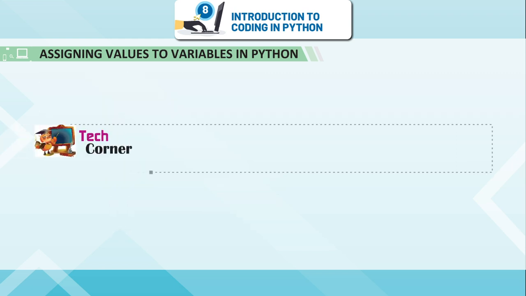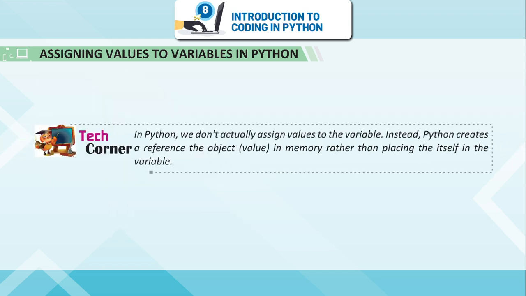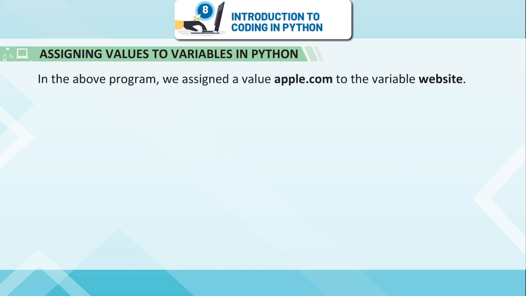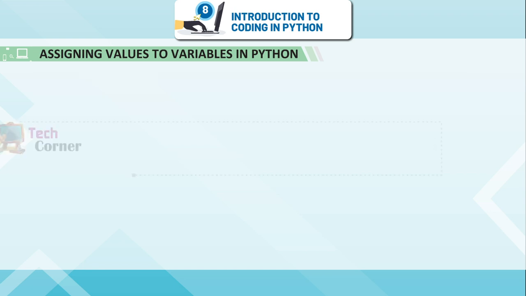Output. Tech Corner. In Python, we don't actually assign values to the variable. Instead, Python creates a reference to the object value in memory rather than placing the value itself in the variable. In the above program, we assigned a value apple.com to the variable website.